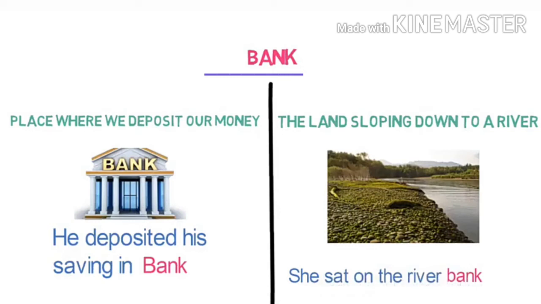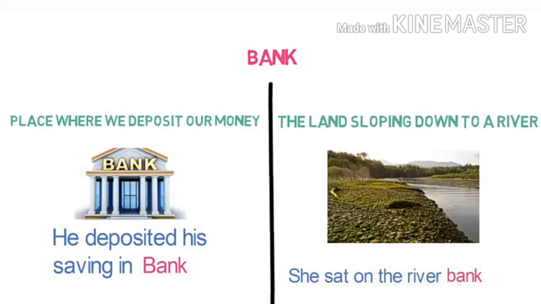Bank. First meaning of the word bank is a place where we deposit our money. Sentence example of it is, he deposited his savings in the bank. Other meaning of the word bank is the land sloping down to a river.